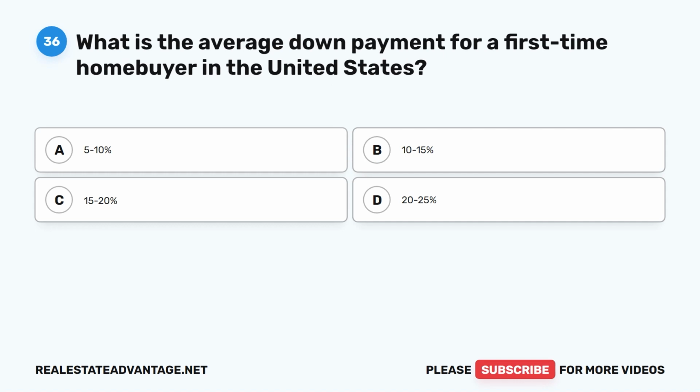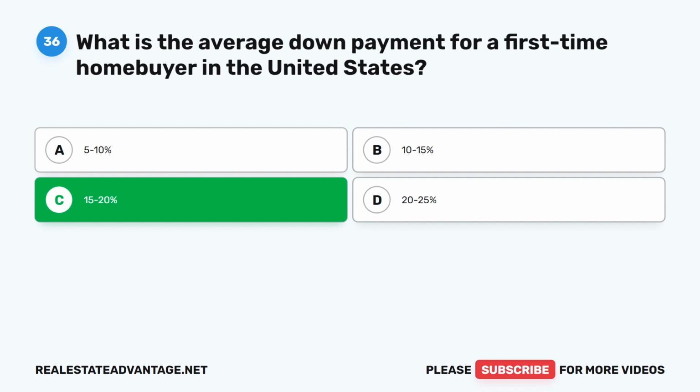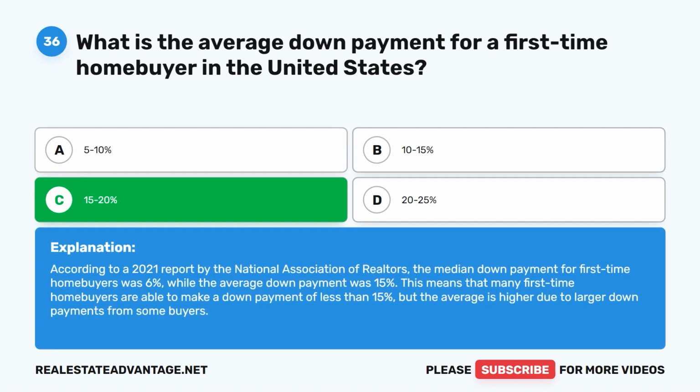Question 36. What is the average down payment for a first-time homebuyer in the United States? A. 5 to 10%. B. 10 to 15%. C. 15 to 20%. D. 20 to 25%. The correct answer is 15 to 20%. According to a 2021 report by the National Association of Realtors, the median down payment for first-time homebuyers was 6%, while the average down payment was 15%. This means that many first-time homebuyers are able to make a down payment of less than 15%, but the average is higher due to larger down payments from some buyers.